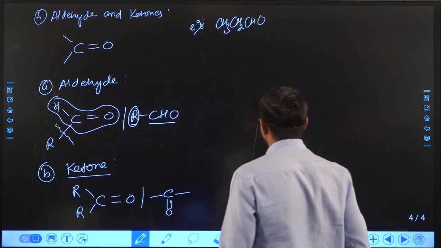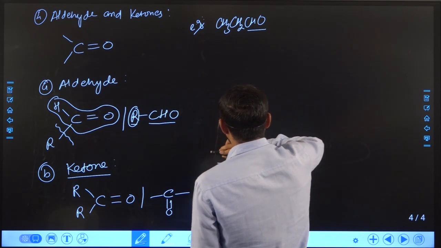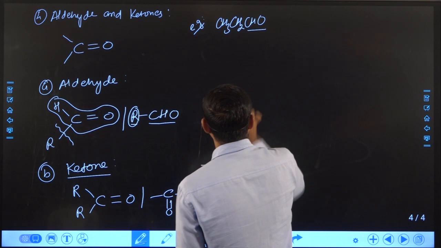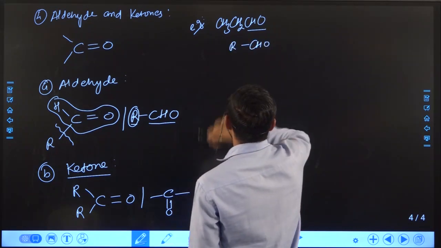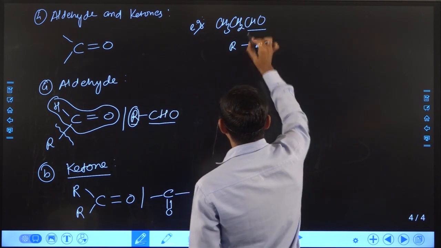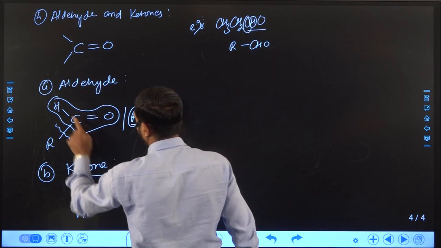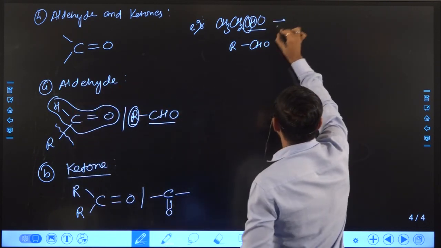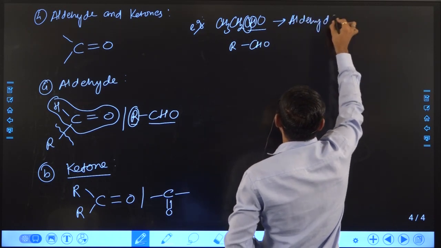So you can see here the CHO group is present. If the CHO functional group is present, then the compound will become an aldehyde-containing compound, because here the aldehyde is attached with an alkyl chain, that means attached with R, but here the carbon is attached with one hydrogen. If carbon is attached with one hydrogen, the functional group will become CHO. So in this compound the functional group is aldehyde, right.